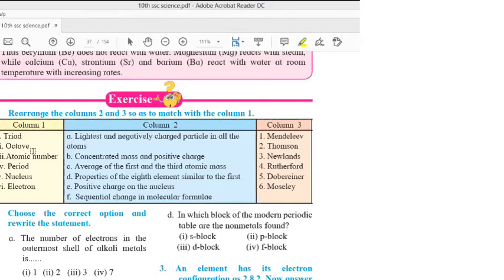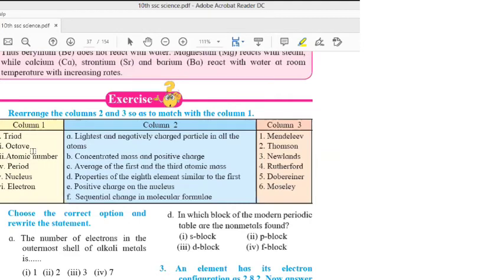Next, atomic number. Atomic number will correspond to what? E. Positive charge on the nucleus. We have seen atomic number will correspond to the number of protons, right?